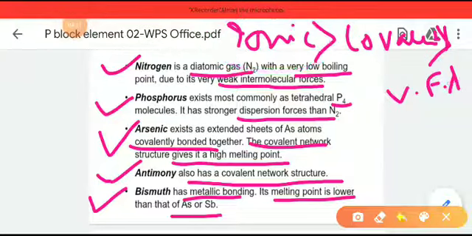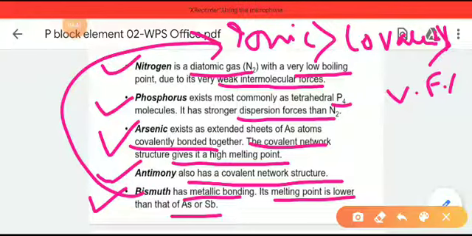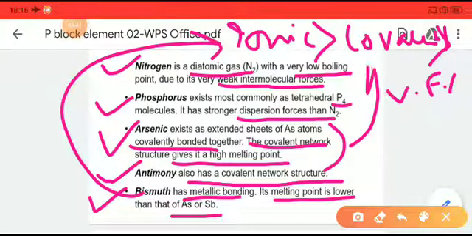But here arsenic and antimony, although they have covalent bonds, are more stable than bismuth, which has metallic bonding. You have to remember that bismuth has only metallic bonding, whereas antimony and arsenic have covalent clusters, or covalently bonded sheets.